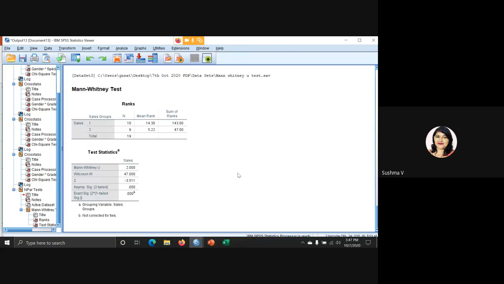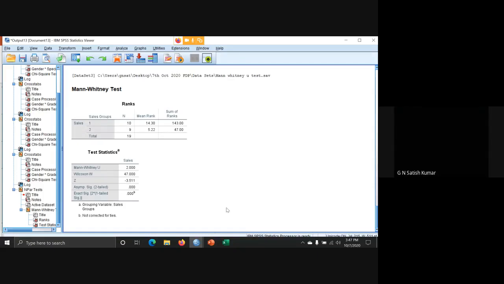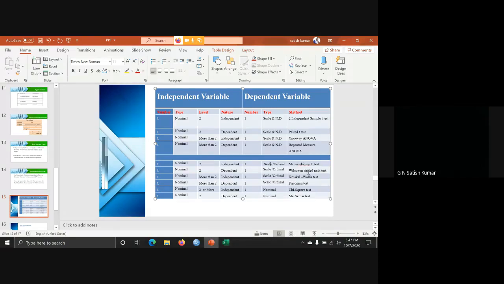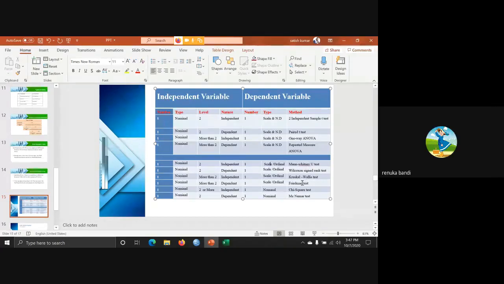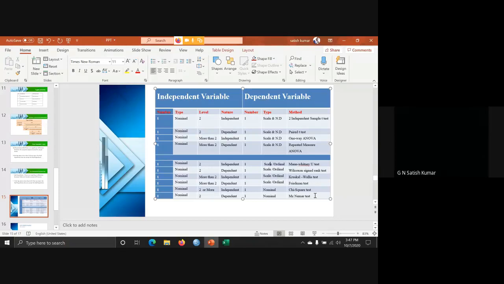Clear, sir. Right. Now it's already 3:50. So the remaining tests we will discuss tomorrow: Wilcoxon signed rank test, Kruskal-Wallis test, Friedman test, McNemar test. After that, we have to discuss factor analysis and reliability.